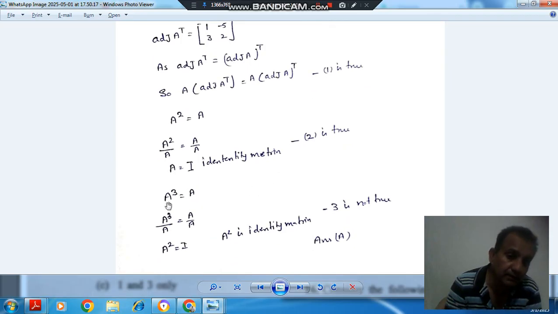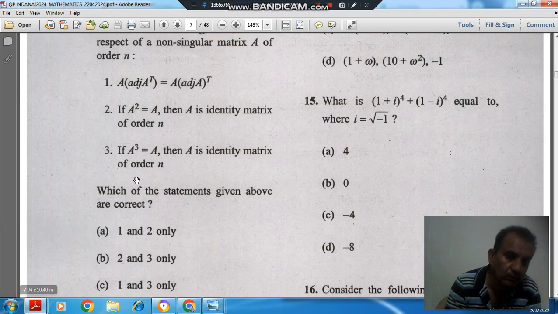Now the third statement is A cube is equal to A. If we divide both sides by A, then it will be I, and this will be A square. A square will be your identity matrix, not A. So the third statement is not true. A is identity matrix, that is not true.